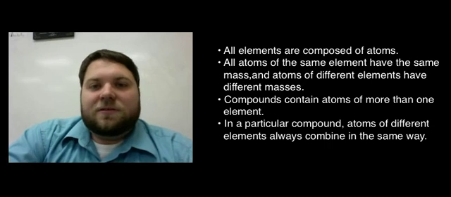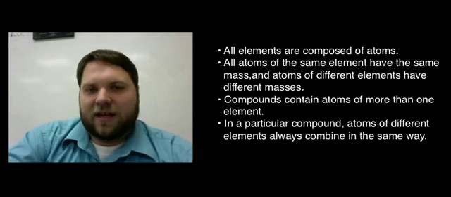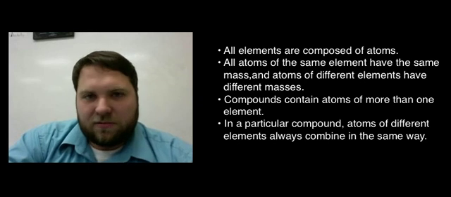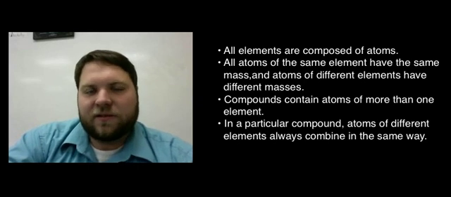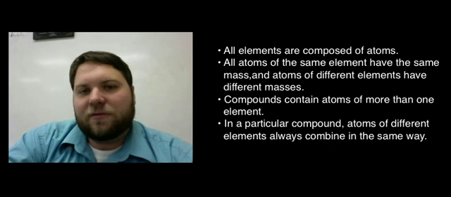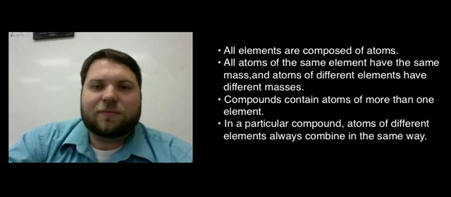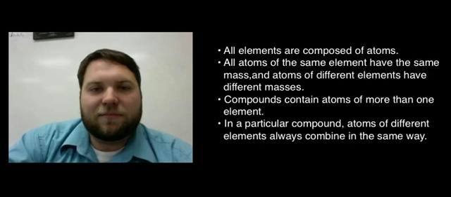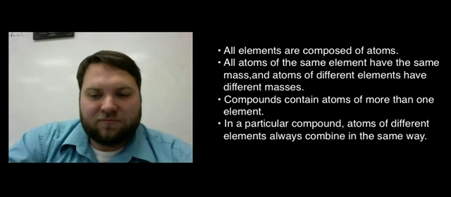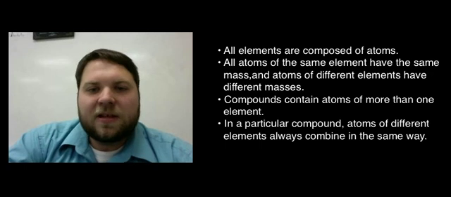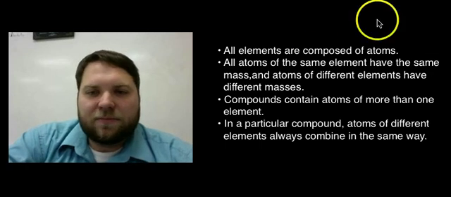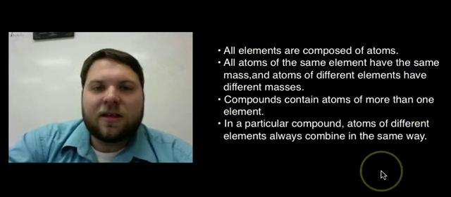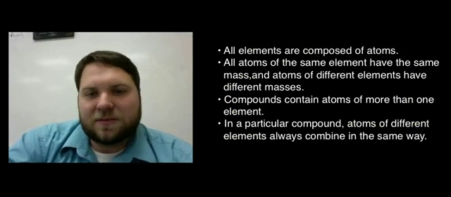So, things to take away from this, and if you want to go back through and find these, I highly recommend it. You need to know that John Dalton was the man who first offered proof that atoms exist, and that proof came in the form of the law of definite proportions, which says that when you break down a compound, you get the same ratio of mass of the components that make up the compound. You also very much need to know John Dalton's atomic theory, know all those points, really commit those to memory.